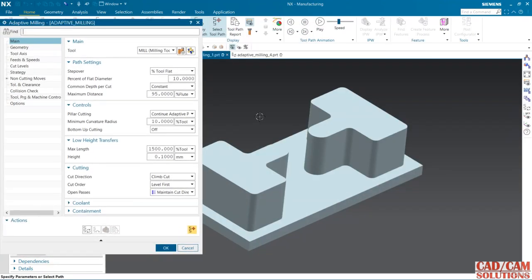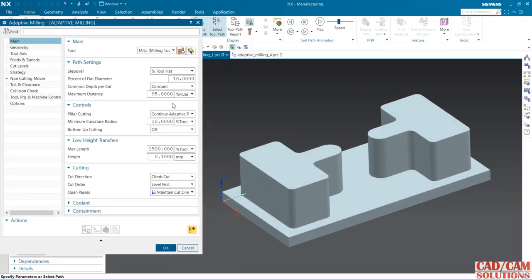So this time I'm going to change this step over as 50%, and the total length is 50, so I'm going to change this as 10. Okay, so 10 cut it will take in a single level, and the rest I'm keeping the same.